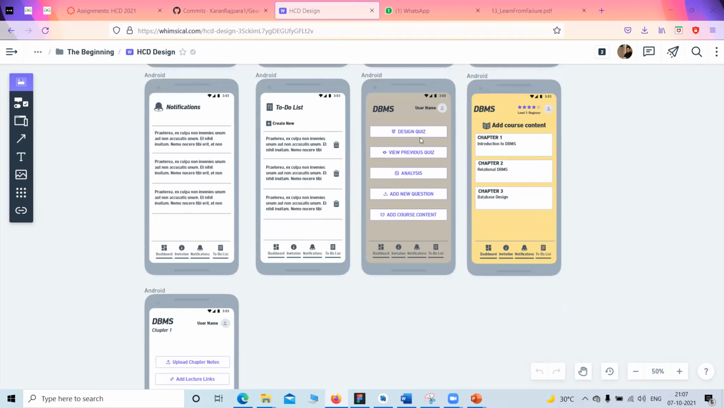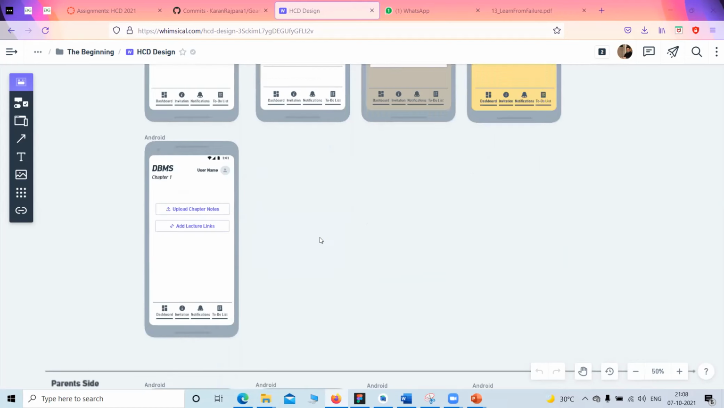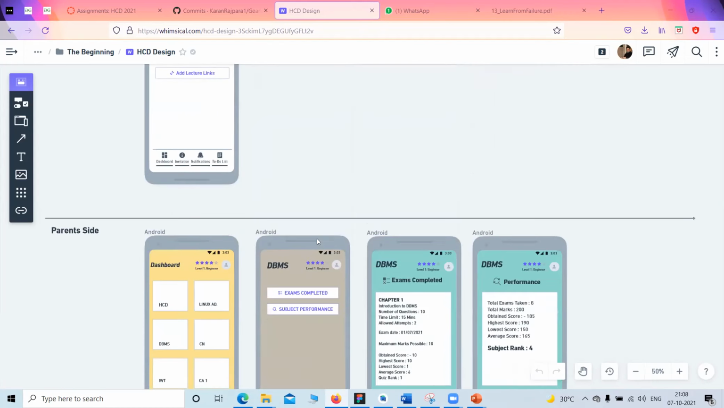And here are the options for faculty, like designing the quiz. Here we can get the Bloom's taxonomy and proctored examinations and other options. View previous quizzes, analysis of students' performance, add new questions. Like we want to add general questions, and then after we want to get suggestion in Bloom taxonomy in the design quiz page. So we can add a general question in add new questions, and add course content and chapters and everything, lecture notes and everything.